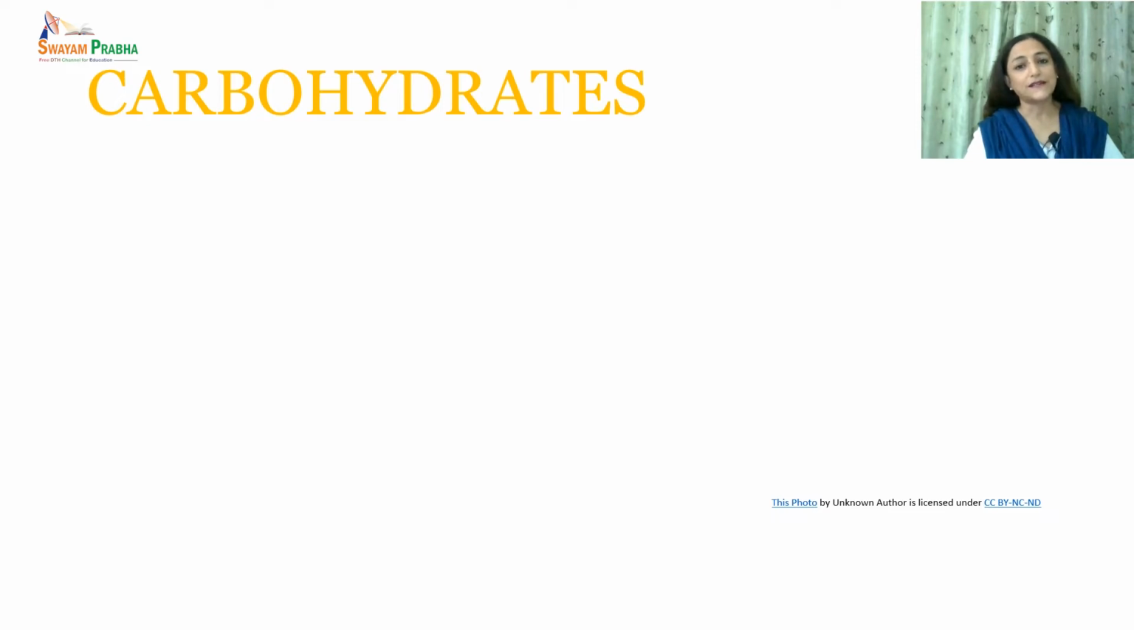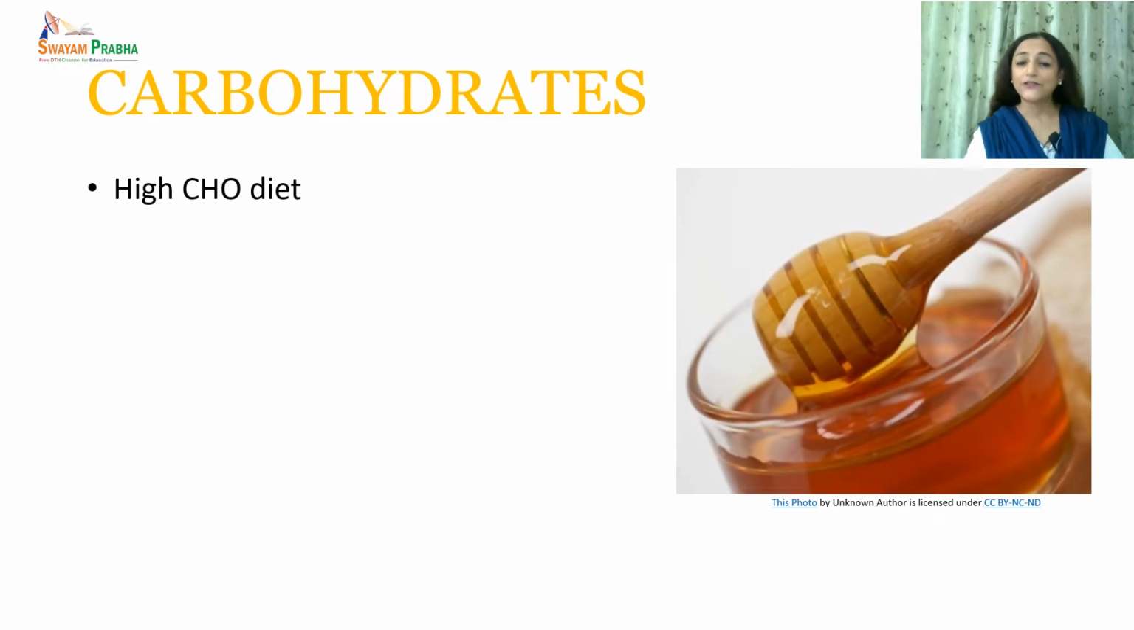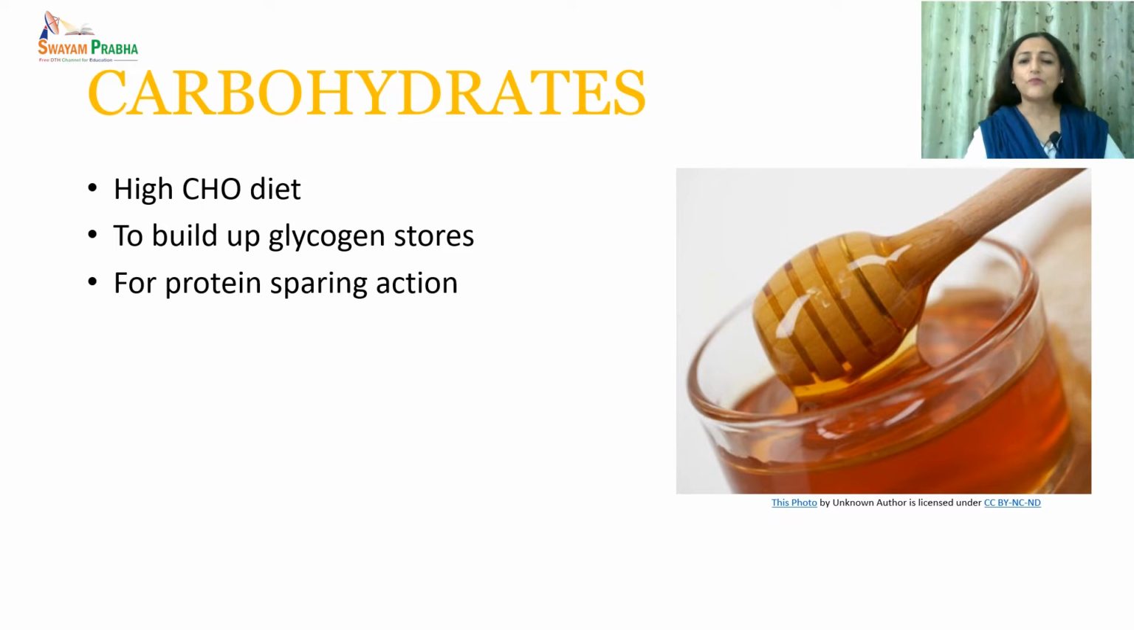So the next macronutrient is carbohydrate. A high carbohydrate diet is recommended to provide the bulk of the energy and to build up glycogen stores in the liver, as it has protection against the fatty infiltration as well. And it is needed for protein sparing action. For meeting the above requirements, we can provide 300 to 400 grams of carbohydrate daily.